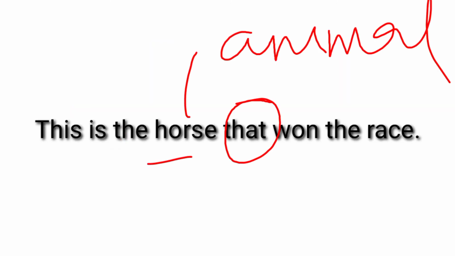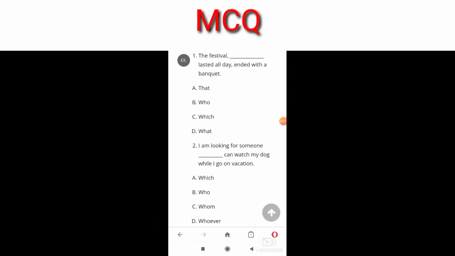Here the relative pronoun that is referring to an animal, that is, the horse. This is the house that Jack built. Here the relative pronoun that is referring to a house, that is a thing. So in this way we see that all relative pronouns refer to a noun that has been used previously in a sentence.